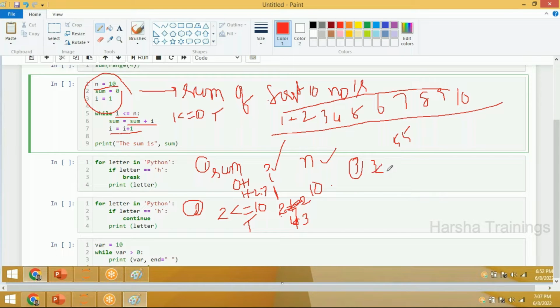3 is less than or equal to 10. Okay? The condition becomes true. Then I'm adding this 3 to this sum. Earlier sum equal to 3. 3 plus 3 equal to 6.